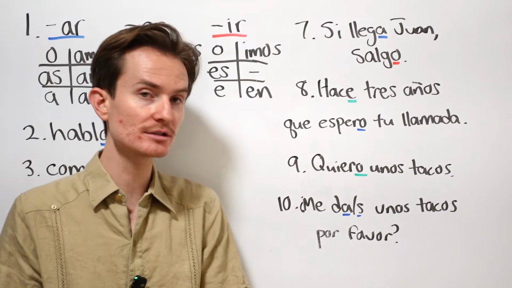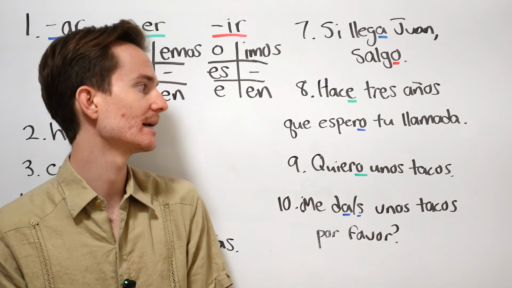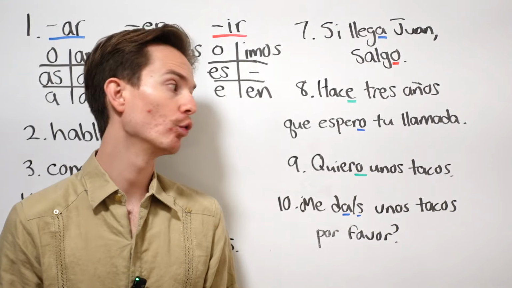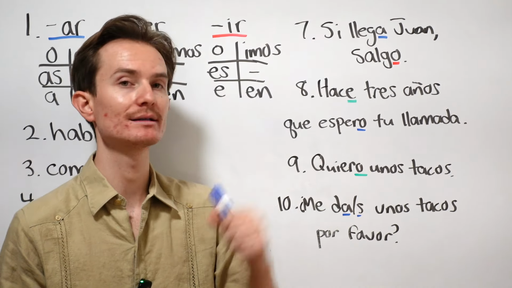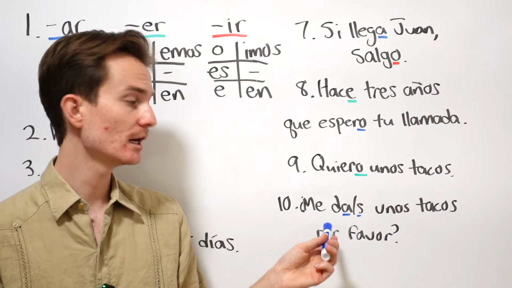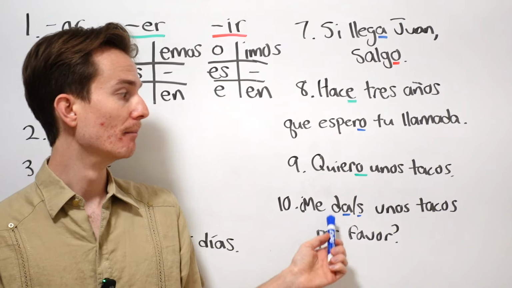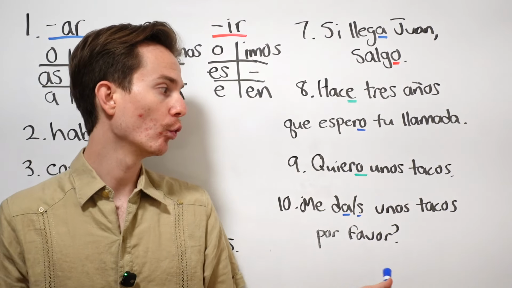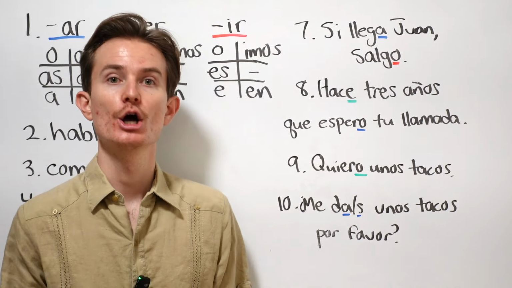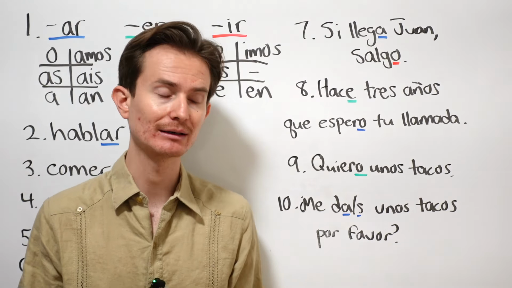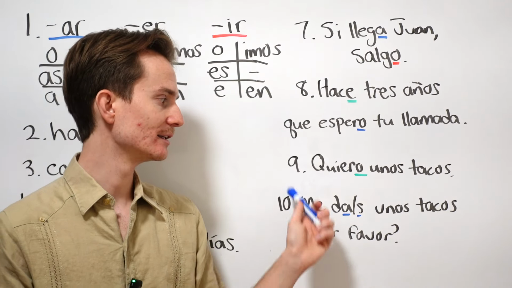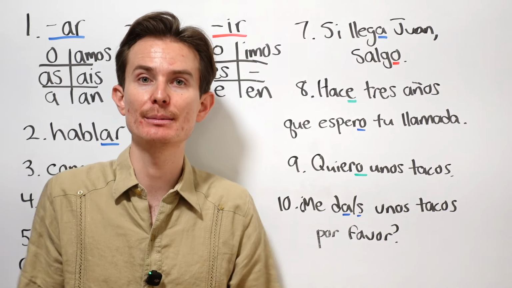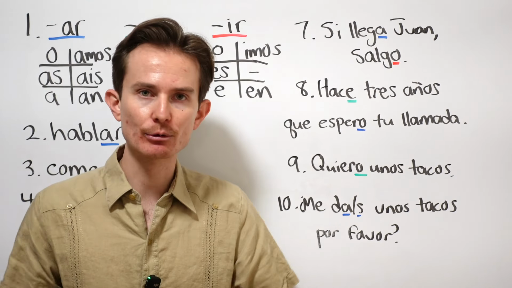Quiero unos tacos, okay? Once again, notice how this changes here in the stem. Quiero unos tacos, all right? I want some tacos. And here, when we're ordering, we could say something like me da or me das unos tacos, por favor. Could you give me some tacos, por favor? This doesn't translate super well into English, and a lot of people think it sounds rude. It's not rude at all.